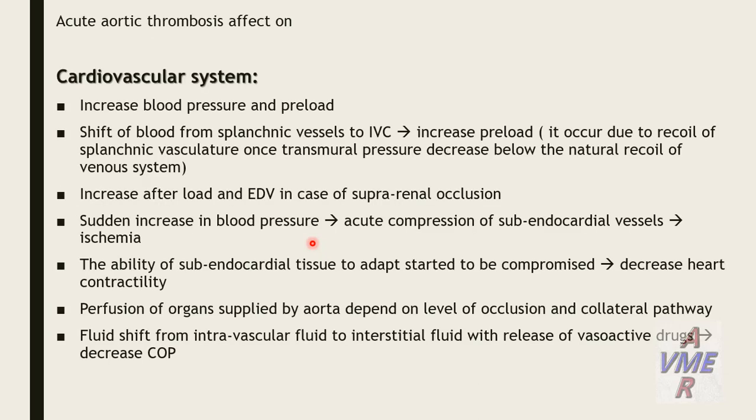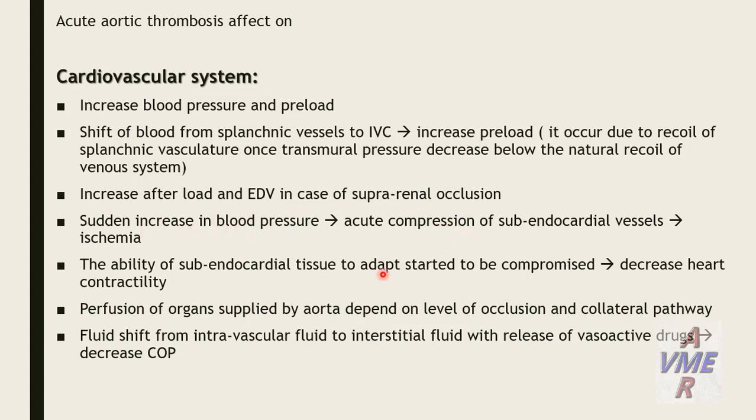So the effect of acute aortic thrombosis on the cardiovascular system is increased blood pressure and preload, due to shift of blood from the splanchnic vessels when the transmural pressure is lower than the natural recoil of the venous system. Afterload and end-systolic velocity increase, especially when the occlusion is suprarenal, so the heart ejects against the occlusion. Sudden increase in blood pressure may cause compression of the subendocardial vessels and cause myocardial ischemia up to infarction, especially